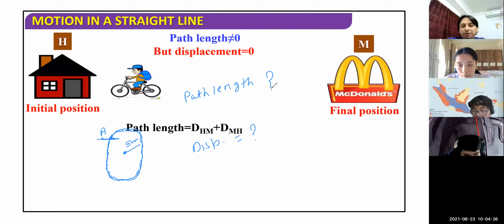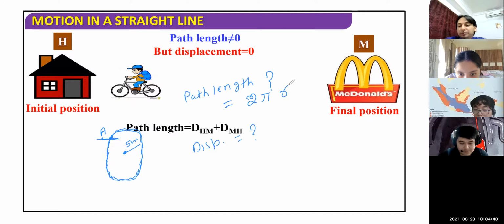So how to calculate? This is a circular path, a circular track. I know the equation of a circular path: circumference is given by the mathematical equation 2 multiplied by pi multiplied by r. Radius is given, so the answer is 2 times pi times 5, which is 10 pi. You can put the value of pi also, and that is the path length.